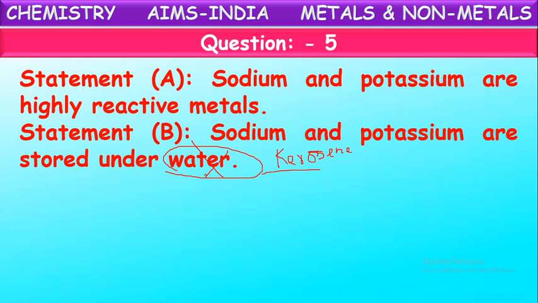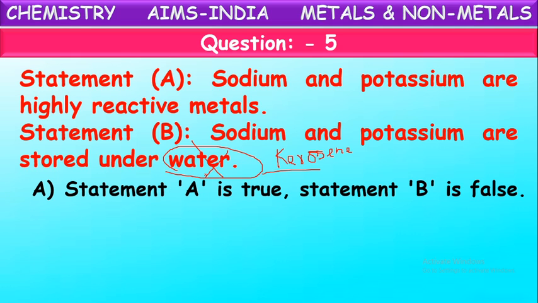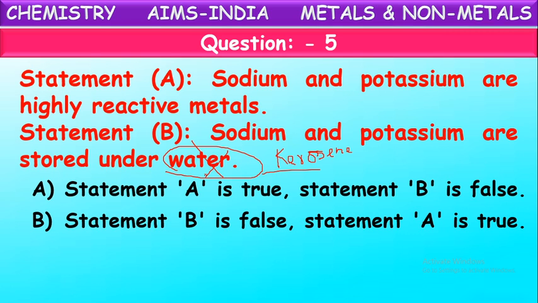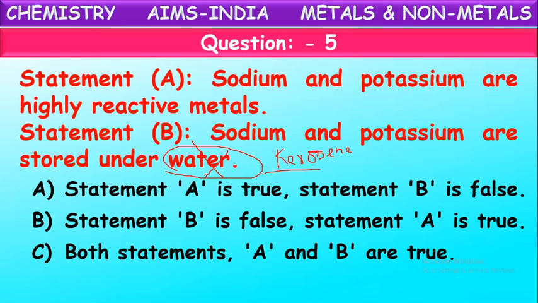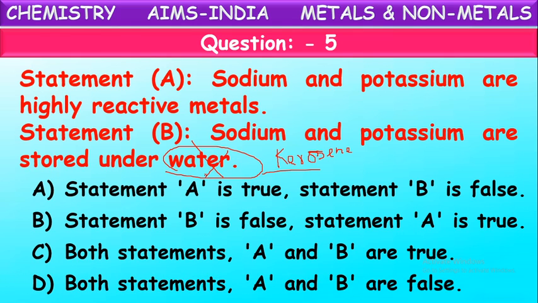Let us see. Statement A is true and statement B is false; statement B is false and statement A is true; both are true; both are false. What is the correct option, children? Yes. Sodium and potassium are highly reactive metals. This is the correct statement.